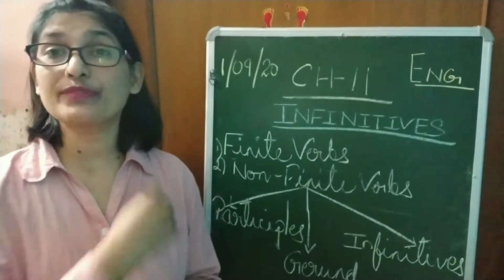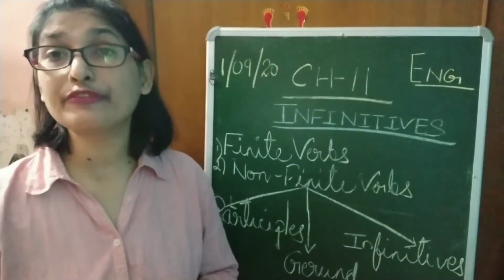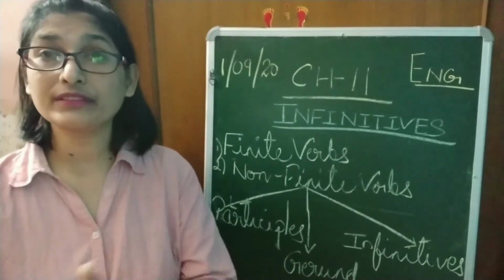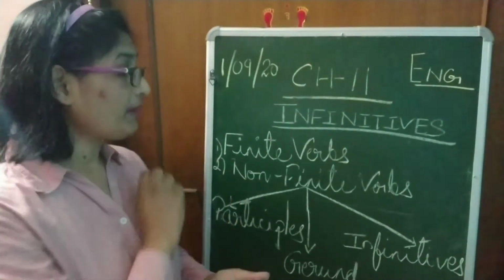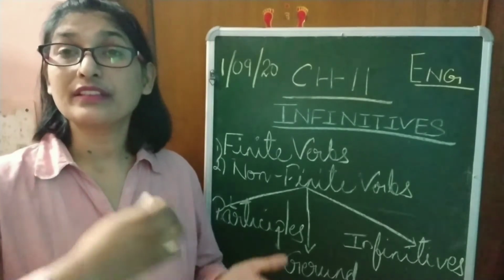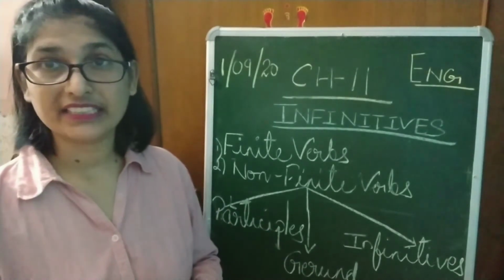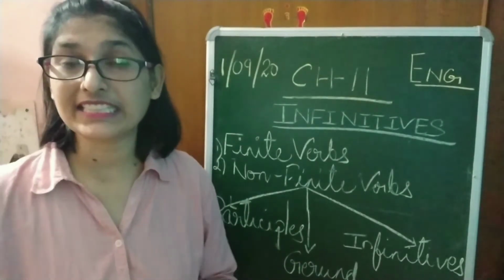Finite verbs are restricted by person, number or tense, yes? And what about non-finite verbs? Non-finite verbs are the verbs which are not restricted by person, number or tense.